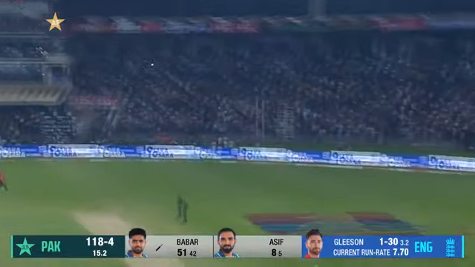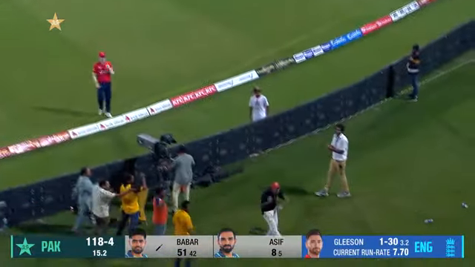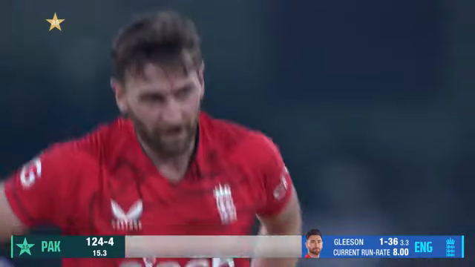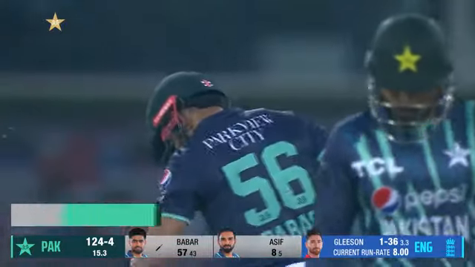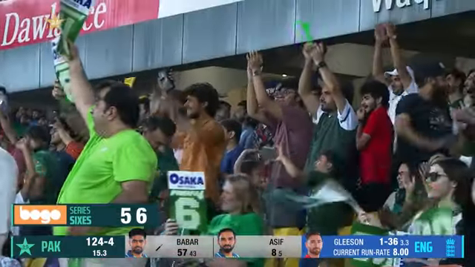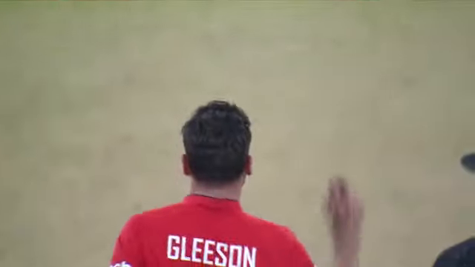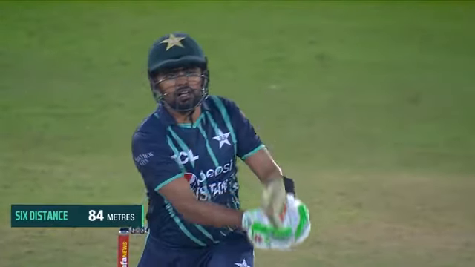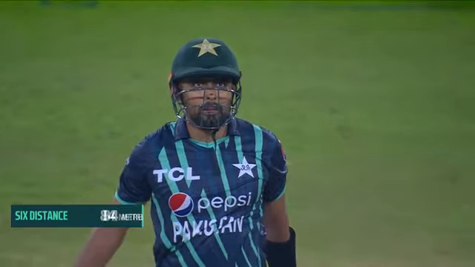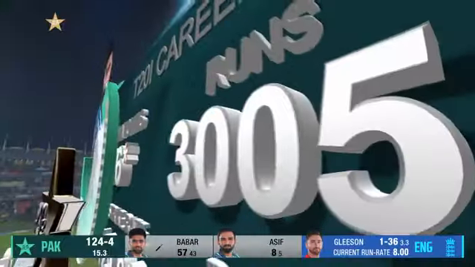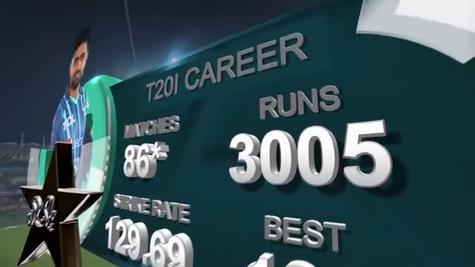Oh, it's in the air, it is up, it is over long on. And that is a magnificent strike, and it brings up a magnificent milestone for Babar Azam. He is now the joint fastest man in the history of T20 internationals to make 3,000 runs. And he joins, guess who? Virat Kohli. 81 matches. 81 innings, sorry. And that's a pretty special way to get there.